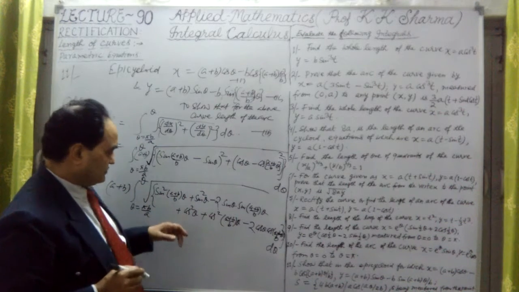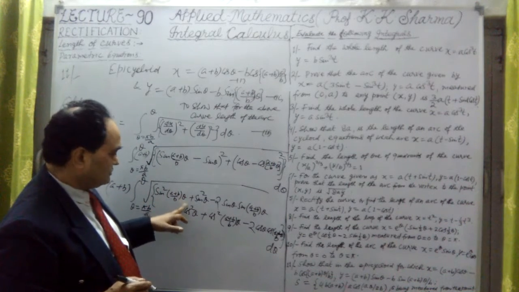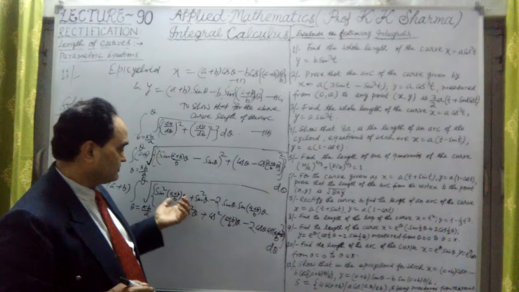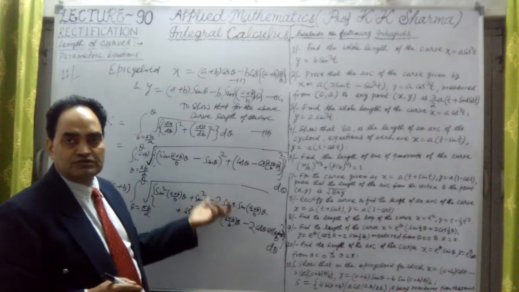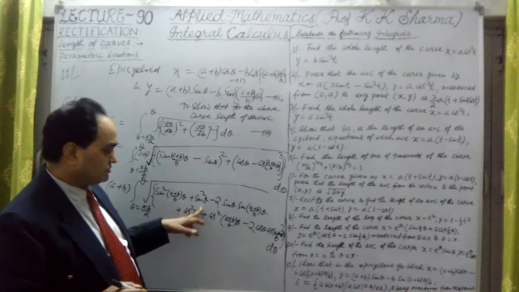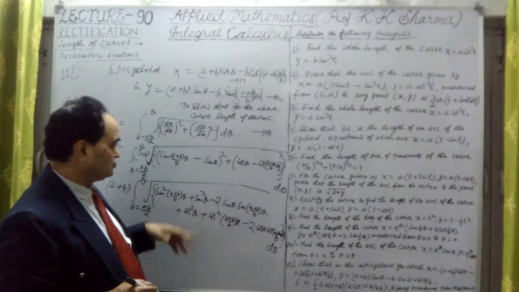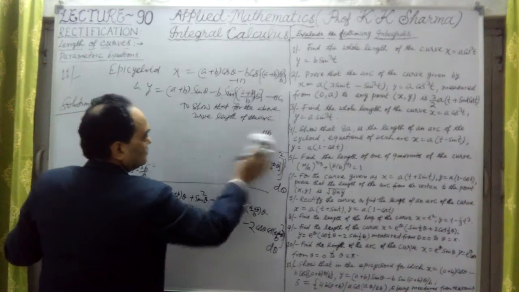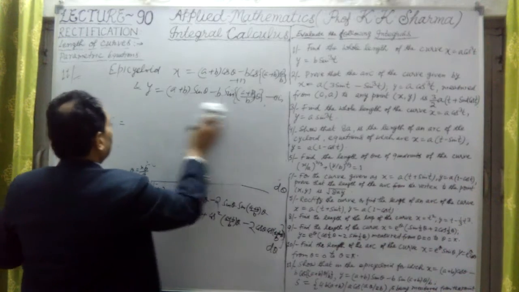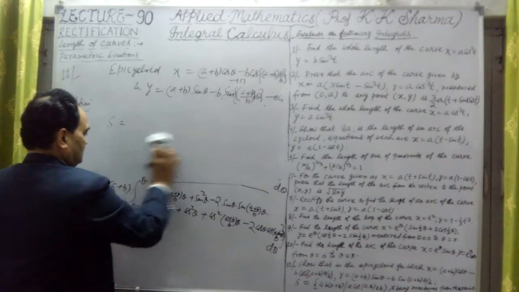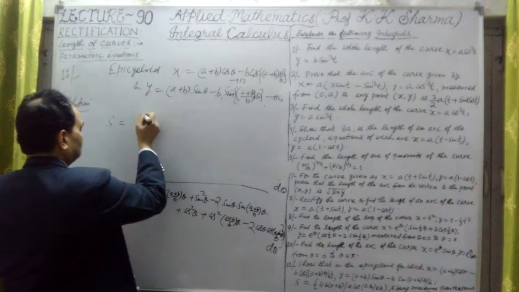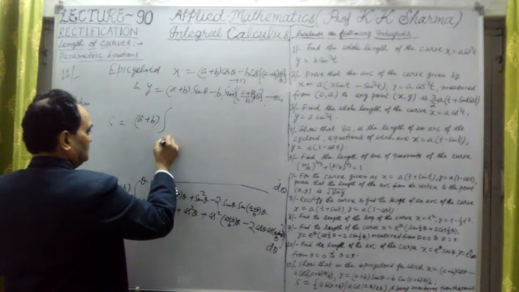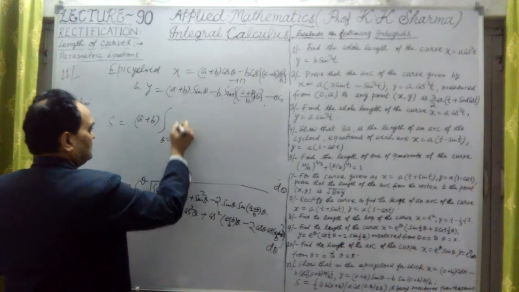Now, what do we see here? Sine square of (a plus b) upon b into theta plus cos square of the same angle is 1, because the angles are the same. Sine square theta plus cos square theta is equal to 1, that we know. Similarly, sine square theta plus cos square theta is also 1. 1 plus 1 is 2. So let me write that value here. Finally this is obtained as a plus b, and we are solving it, theta equal to pi b upon a to theta.